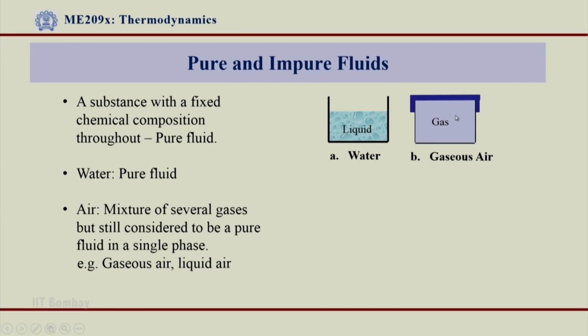Or air, I say gaseous air here. Air is a mixture of several gases but is still considered to be a pure fluid in a single phase. For example, gaseous air or liquid air. Now, air we know is a mixture of various gases. We have oxygen, nitrogen, helium, carbon dioxide, water vapor, hydrogen maybe in a few percentage. Even though it is a mixture of several gases, we still identify it as a pure fluid in a single phase. For example, gaseous air, I will call it a pure fluid. If it is liquid air, I will still call it a pure fluid.